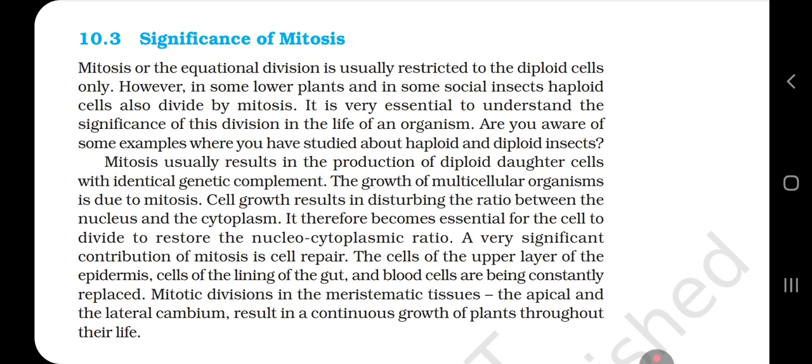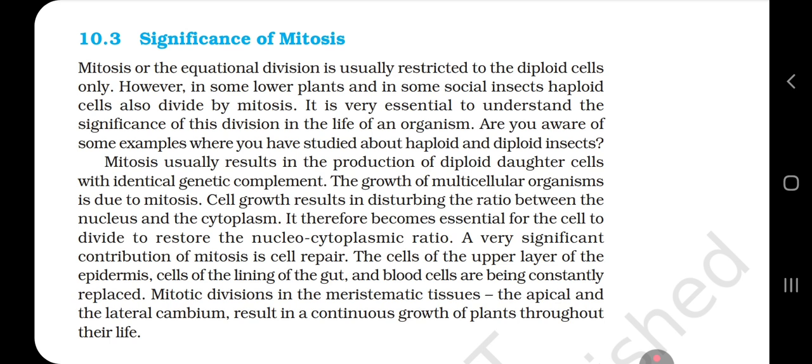Mitosis usually results in the production of diploid daughter cells with identical genetic complement. The growth of a multicellular organism is due to mitosis. Cell growth results in disturbing the ratio between the nucleus and the cytoplasm. It therefore becomes essential for the cell to divide to restore the nucleocytoplasmic ratio. A very significant contribution of mitosis is cell repair.